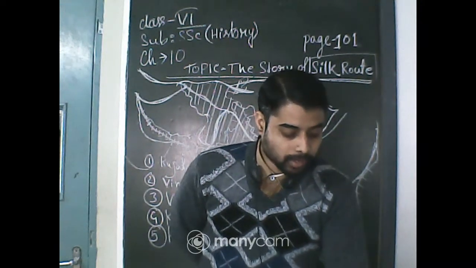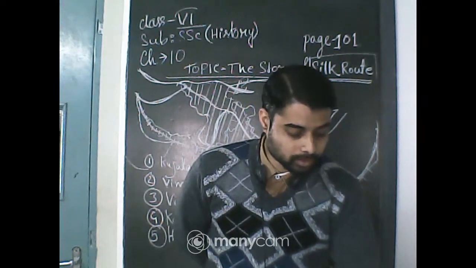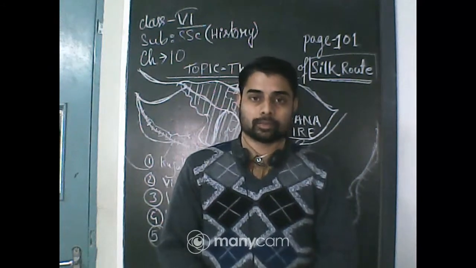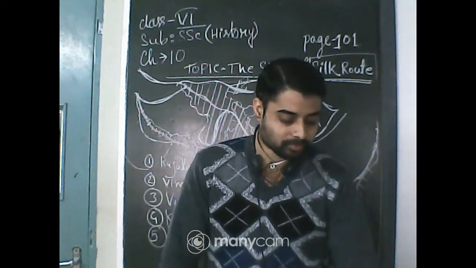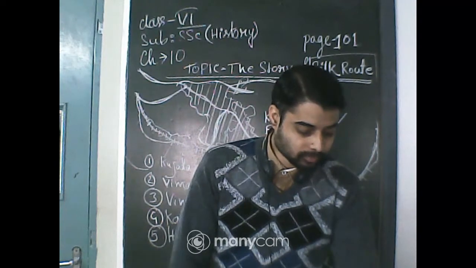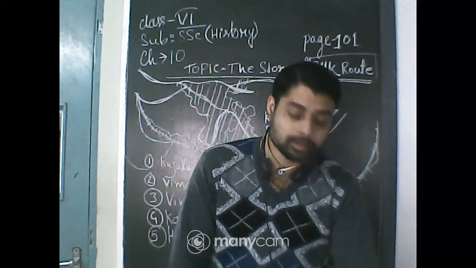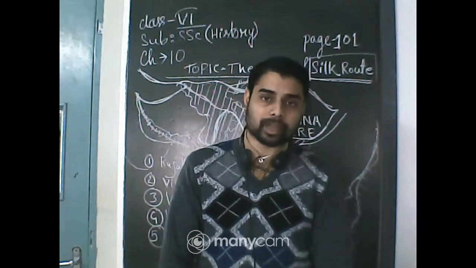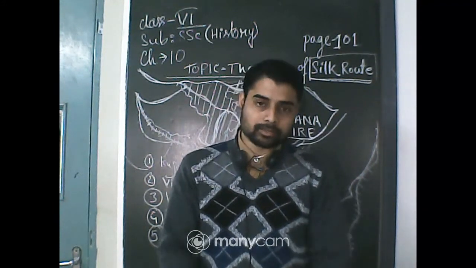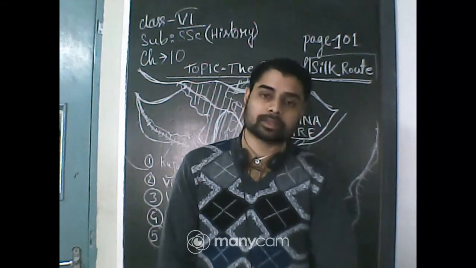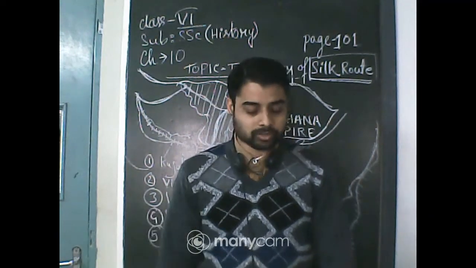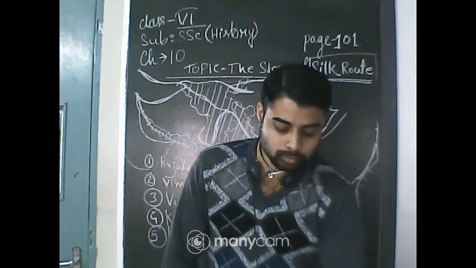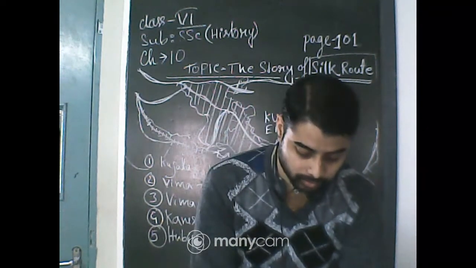The red routes were under the control of the rulers of Iran, today's Iran, at that time known as Persia. The pink routes were controlled by the Roman Emperor. The colors may vary because they change in different editions, so it does not matter. You just check the routes.